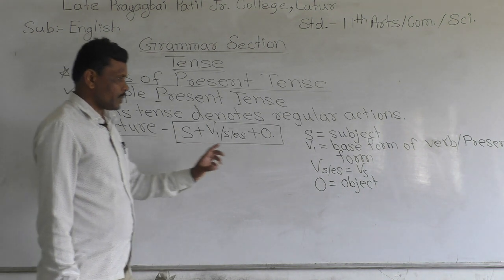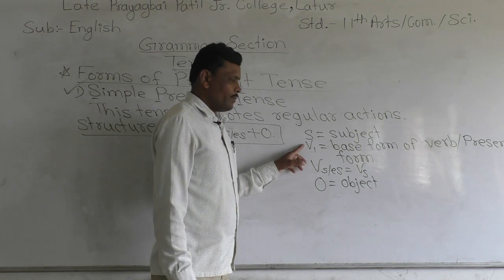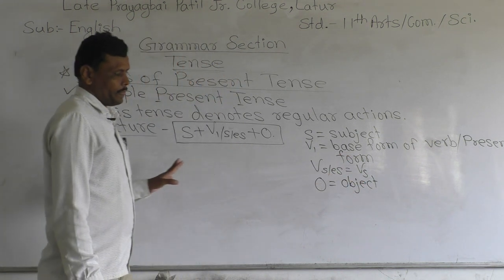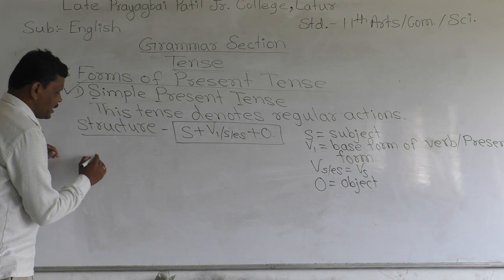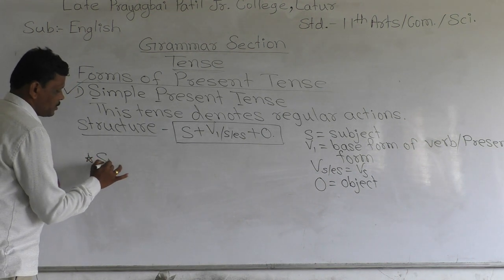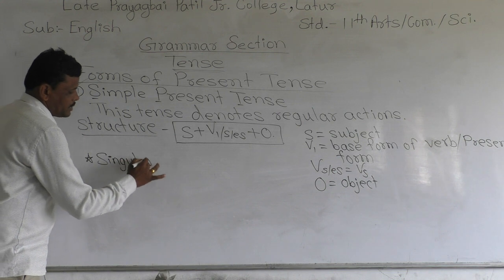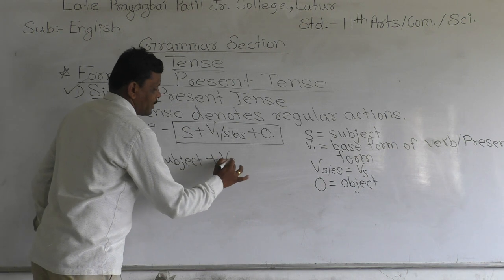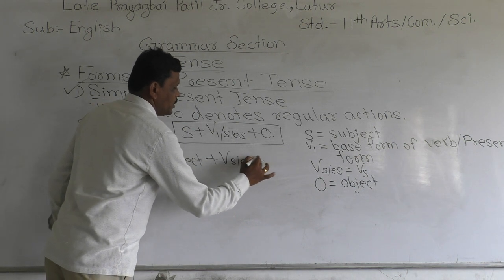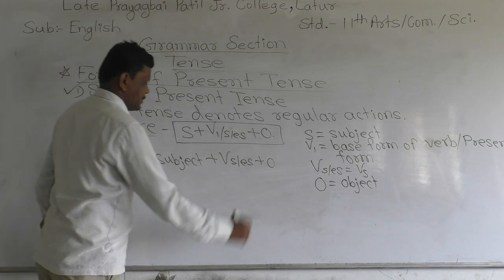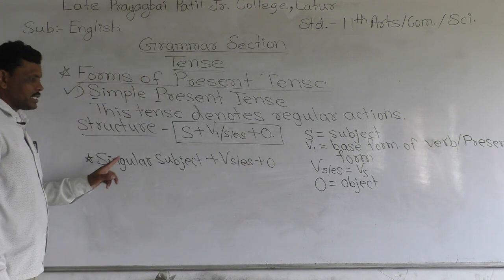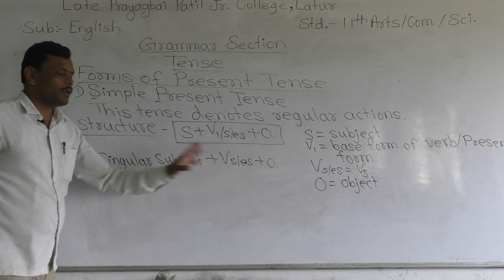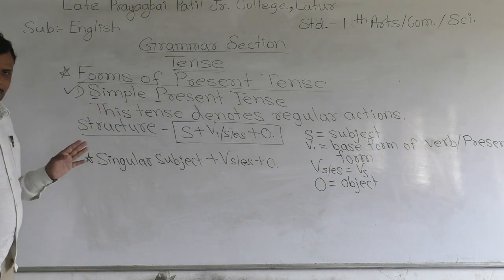Now see here, where should we use V1 and where should we use the s form of the verb? Look, when there is the singular subject, we have to add s or es to the verb in this tense.